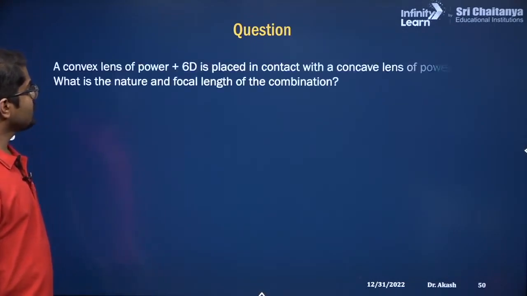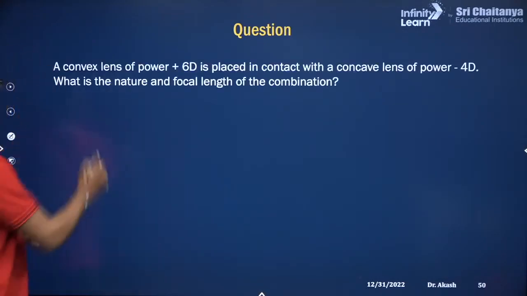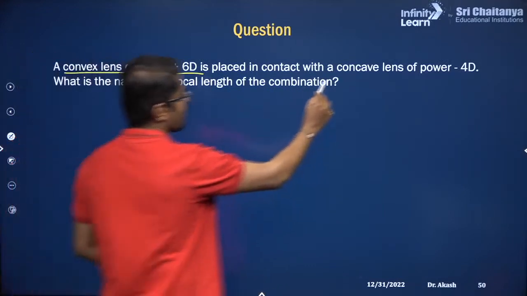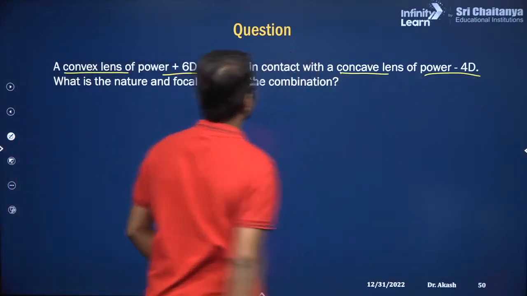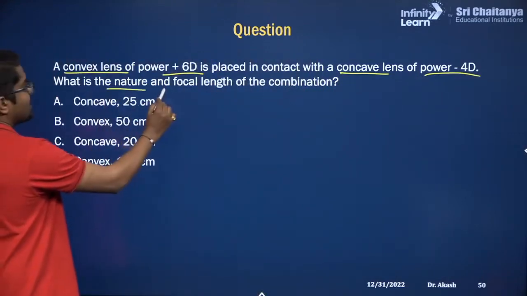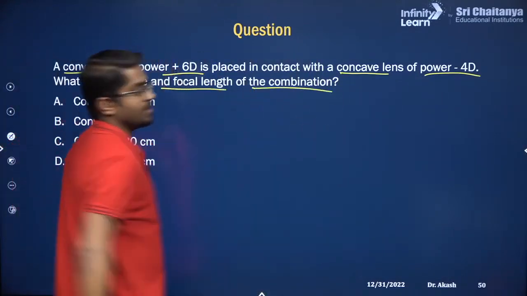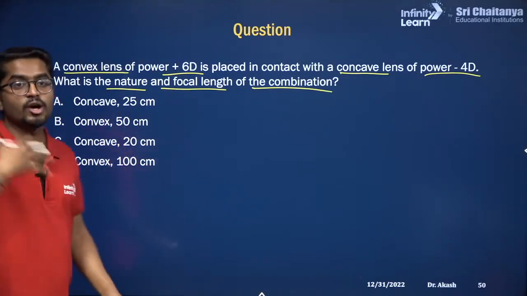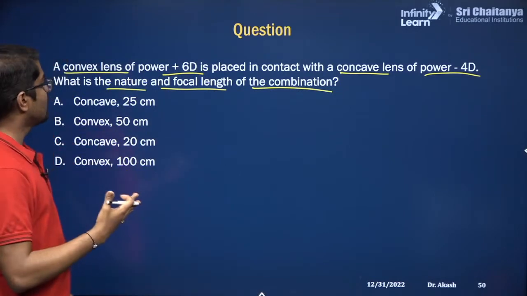Okay, next question. So again we have a convex lens, power is this, placed in contact with a concave lens, and there is a power. So what is the nature and the focal length for the combination? When you combine these two lenses, what is the nature of the combination and what is the focal length?